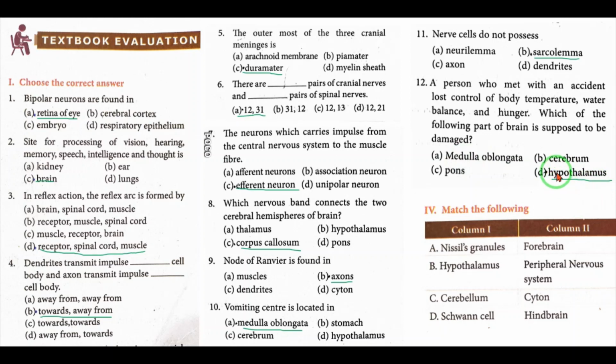Then match the following. Column 1: A, Nissl granules; B, hypothalamus; C, cerebellum; D, Schwann cell. So we have to find the correct answers. Number 1, Nissl granules. Options: forebrain, peripheral nervous system, cyton and hindbrain. Answer is cyton.